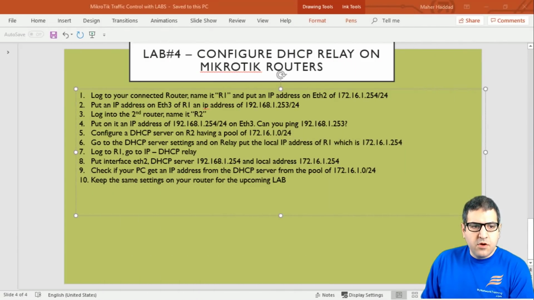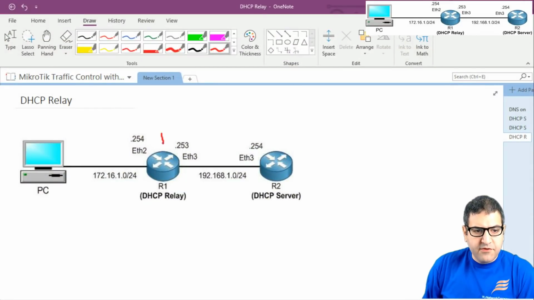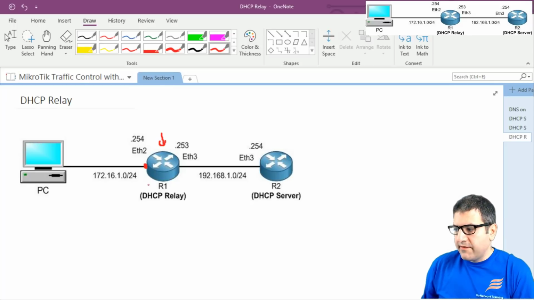Point number 1, log in to your connected router, name it router 1, and put an IP address on Ethernet 2 of 172.16.1.254. So let me put the picture here, and that's what we need to do. We have to go to router 1 and put on Ethernet 2 an IP address of 172.16.1.254. So this is what we need to do in this point.